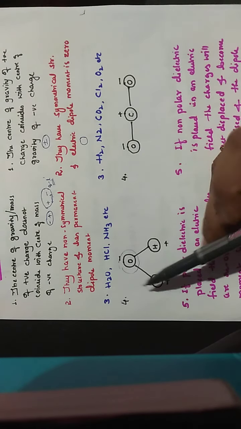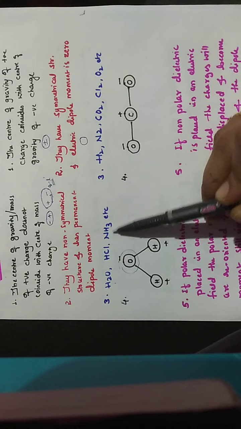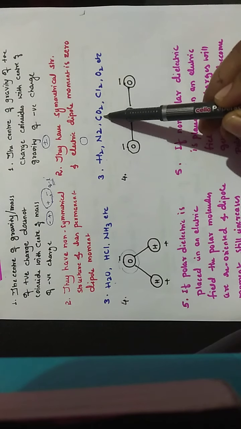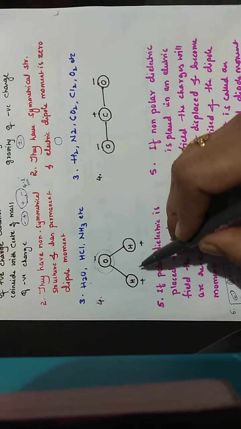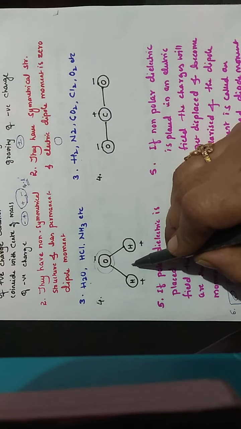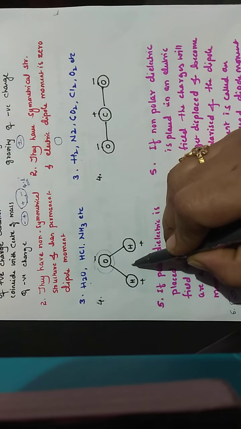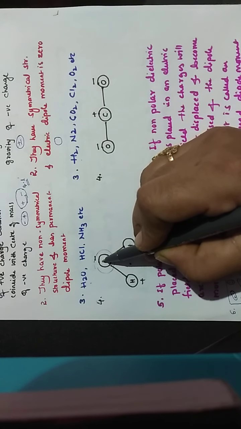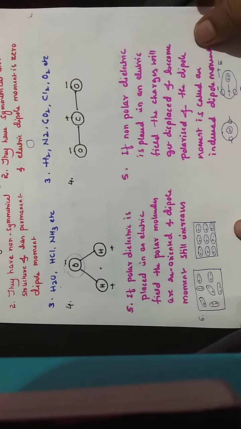Next, the examples for polar molecules are H2O, HCl, NH3, etc. Examples for non-polar molecules are H2, N2, CO2, Cl2, O2, etc. So with this example, I can show that the center of mass of a polar molecule is not coincident. See, these are the two hydrogen atoms. The center of mass of these two positive charges will be situated somewhere here, and the center of mass of the oxygen atom would be inside the oxygen atom, so they are separated, hence they possess a net dipole moment.